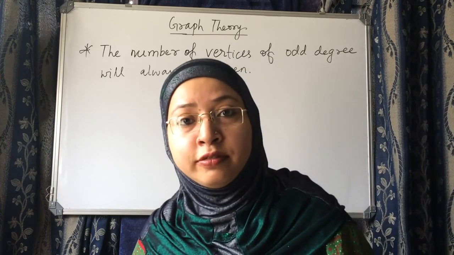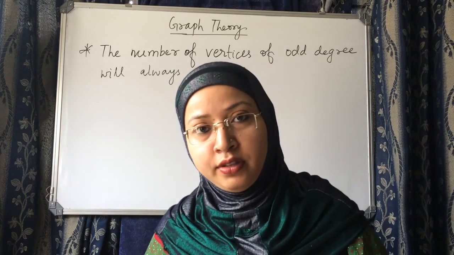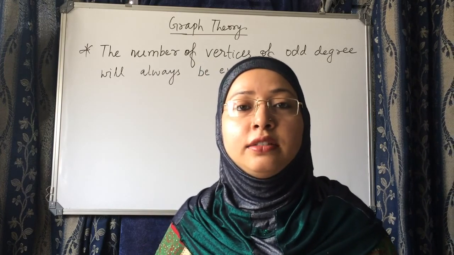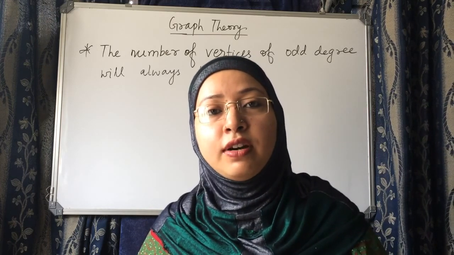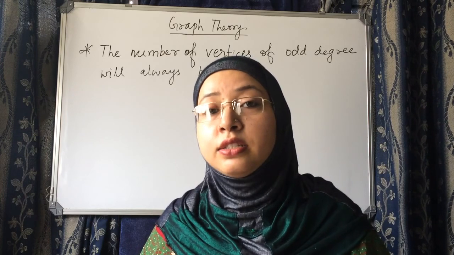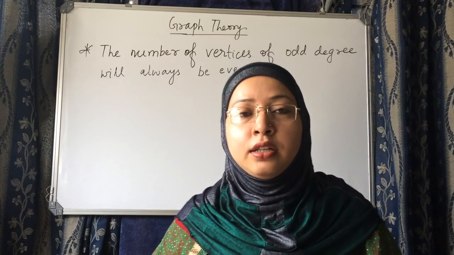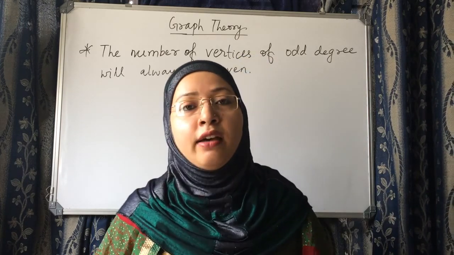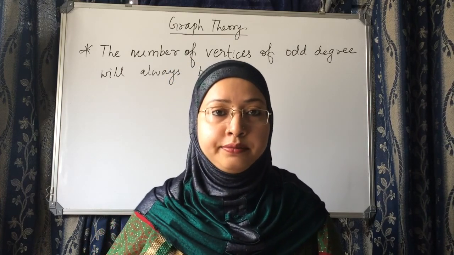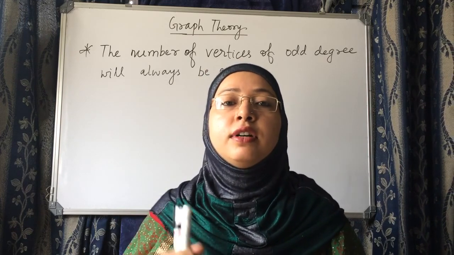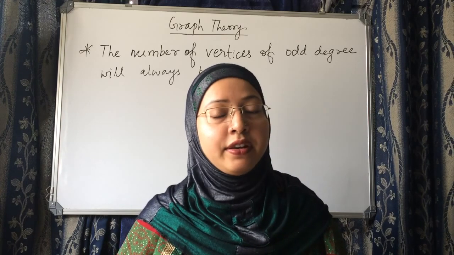We are not talking about the vertices which have even degree. We are talking just about those vertices which have odd degree. The total number of vertices whose degree is odd should always be even in number. You can have any number of vertices and any number of edges, but the vertices which have odd degrees should always be even in number.